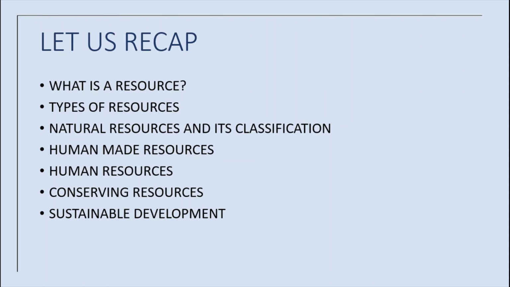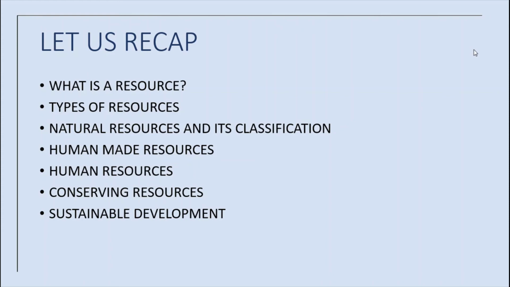One is renewable resources and another one is non-renewable resources. Already we have seen it. Renewable resources are easily replenished quickly, but non-renewable resources will take a long time to replenish.